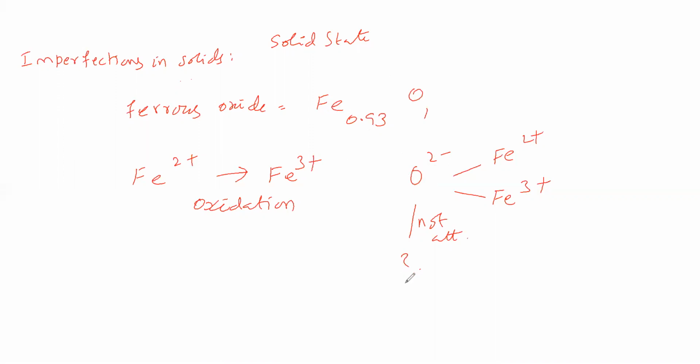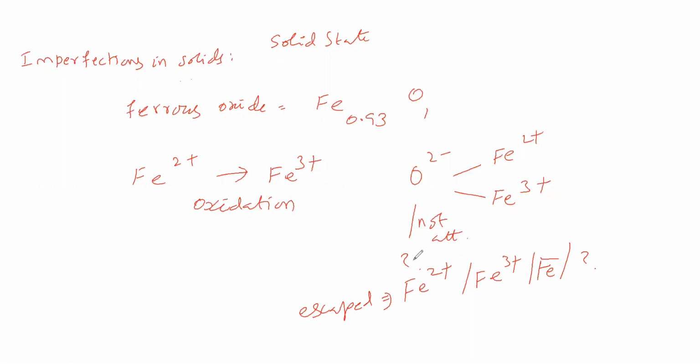Therefore, will that ion be Fe2+ or Fe3+ or Fe, or what? That escaped one is what? Escaped one means detached from the crystal, came out from the crystal.